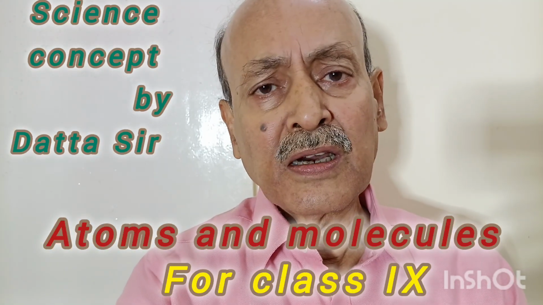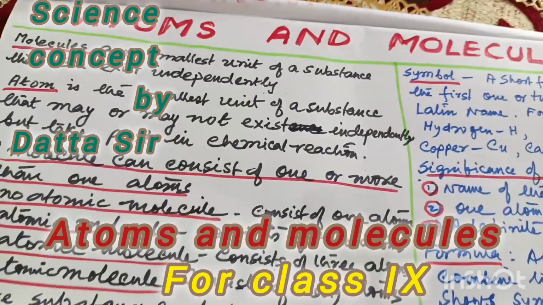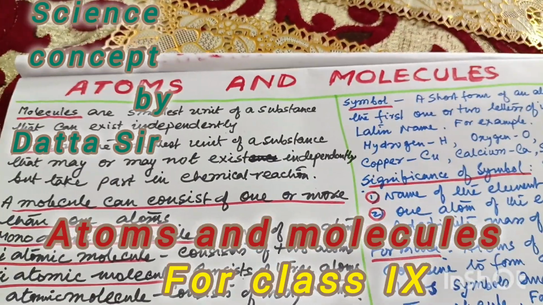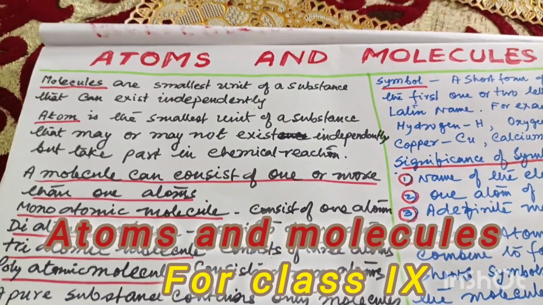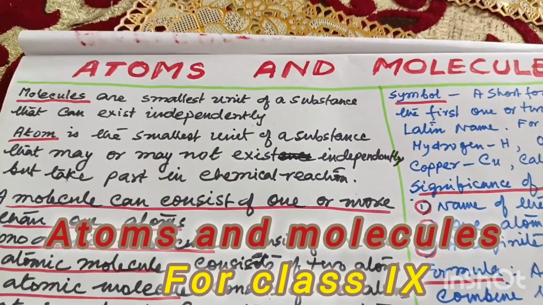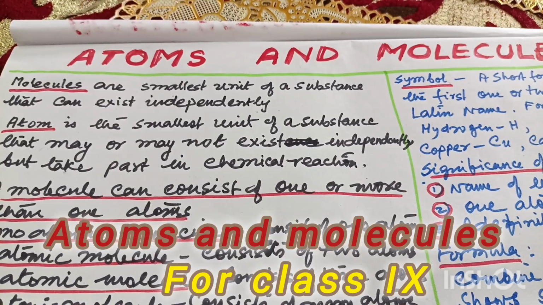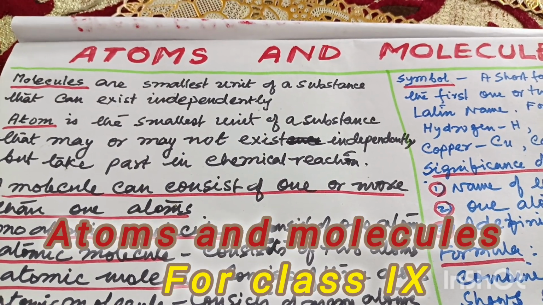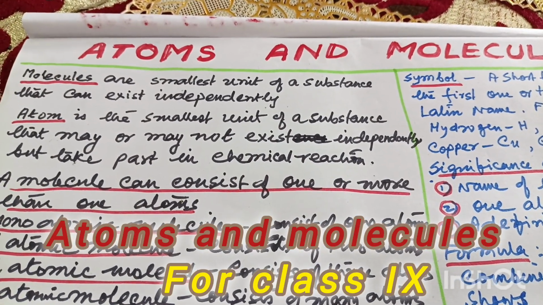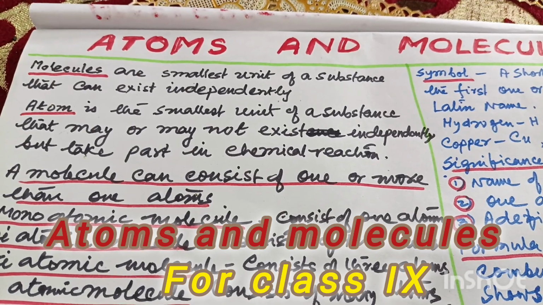So be with me, I am going to the concept. The concept is atoms and molecules. Molecules are the smallest unit of substance that can exist independently. Means they also have the property of the substance.